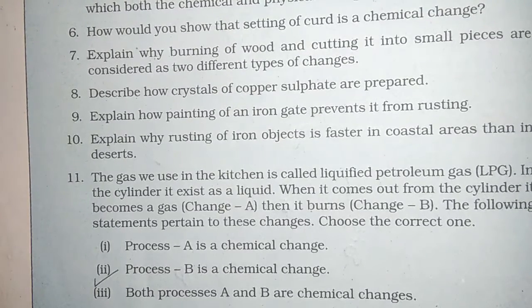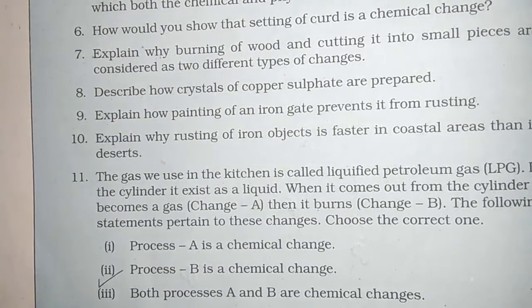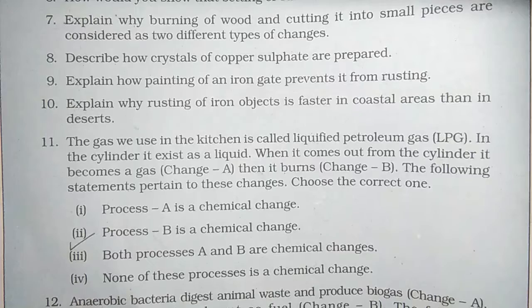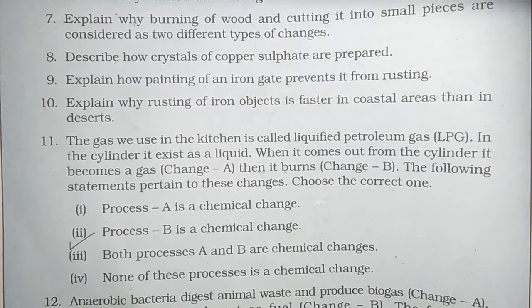After some time, crystals of copper sulfate are formed. Next question, question number 9.